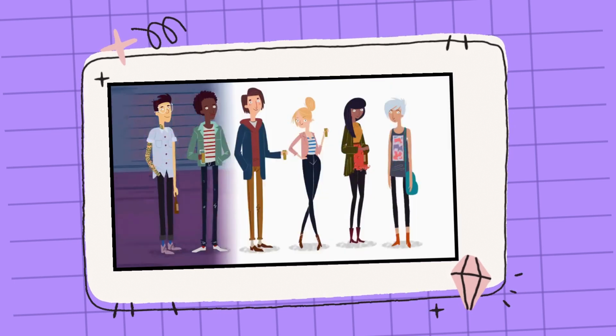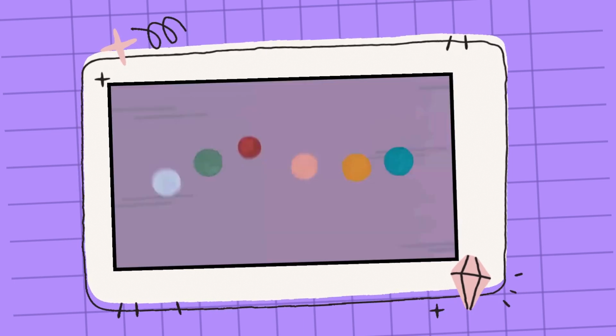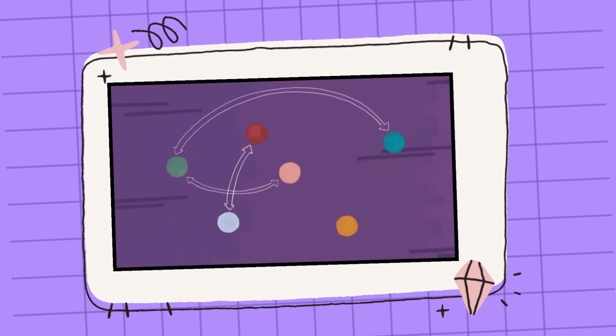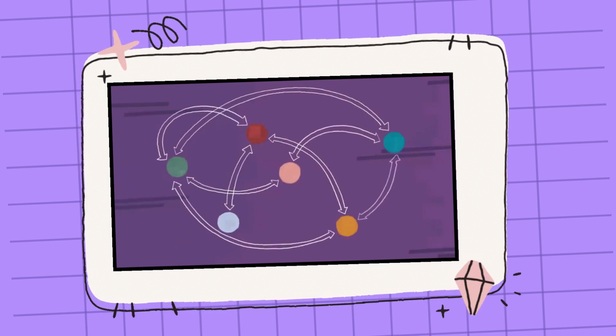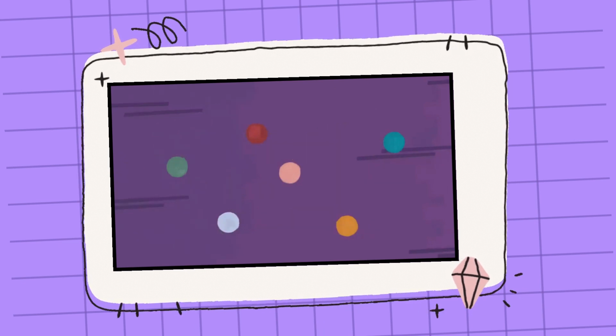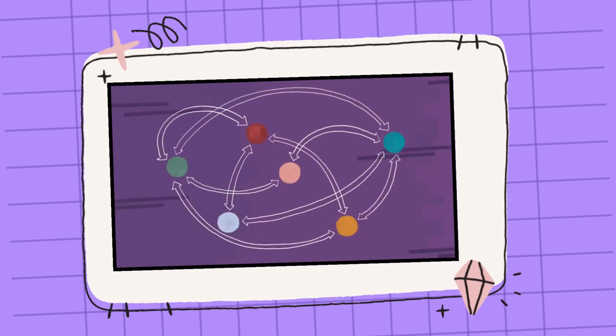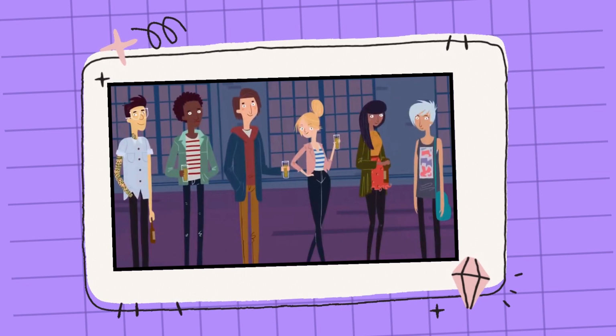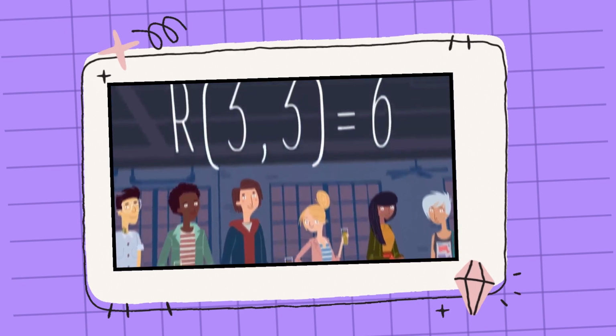We can demonstrate that by graphing out all the possibilities. Each point represents a person, and a line indicates that the pair know each other. Every pair only has 2 possibilities. They either know each other or they don't. There are a lot of possibilities, but every single one has the property that we're looking for. 6 is the lowest number of guests where that's guaranteed to be the case, which we can express like this.